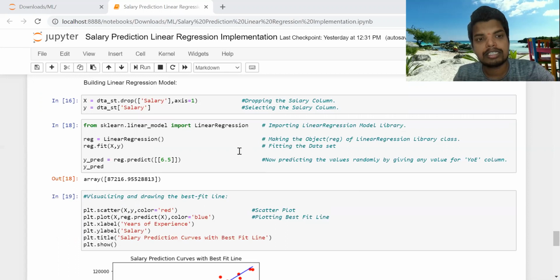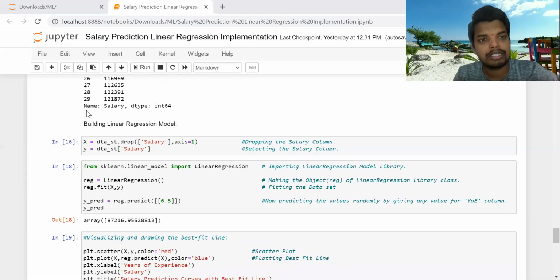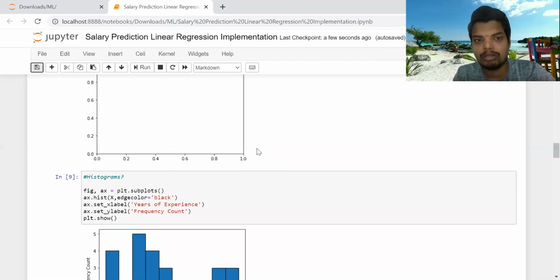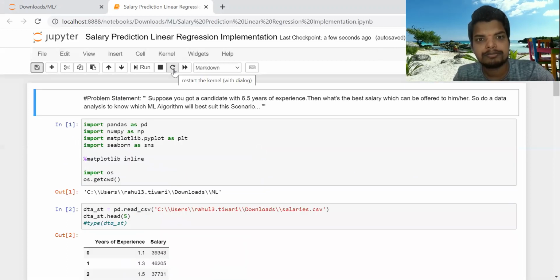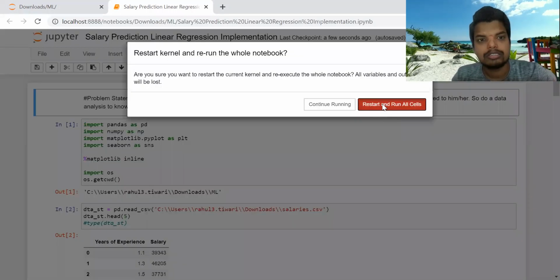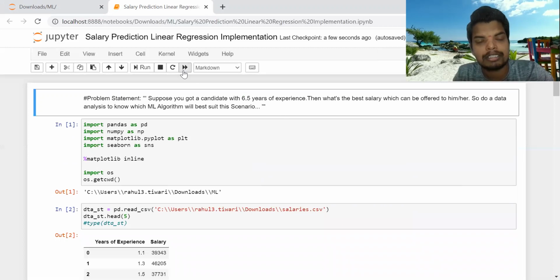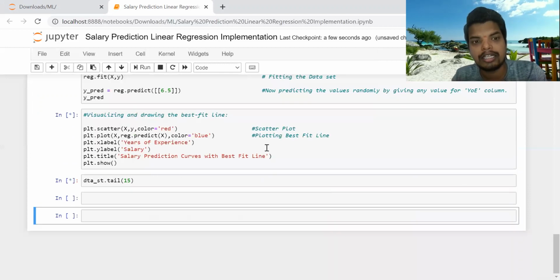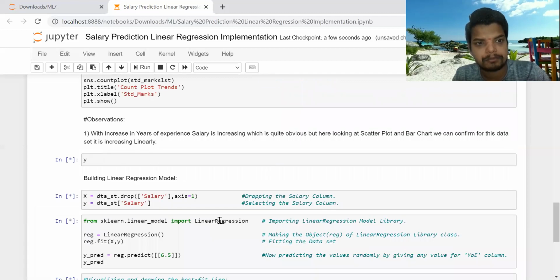Since I need to rerun this whole notebook, I will restart and rerun the whole thing. This button will restart the kernel as well as run all the cells on its own, so you don't need to rerun again and again. I think it has run, and in a few minutes it will show the graphs as well.